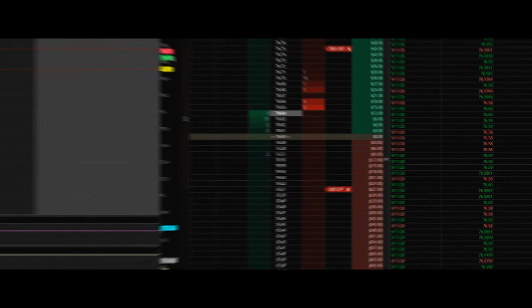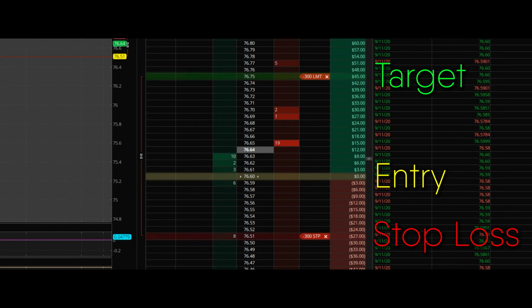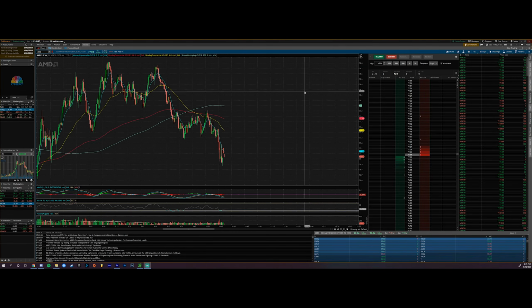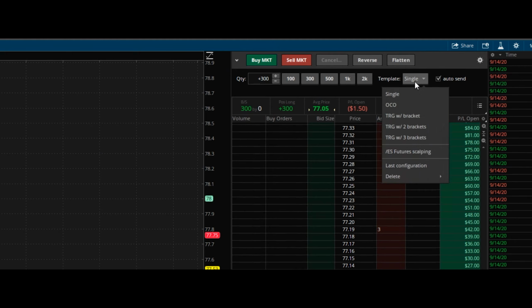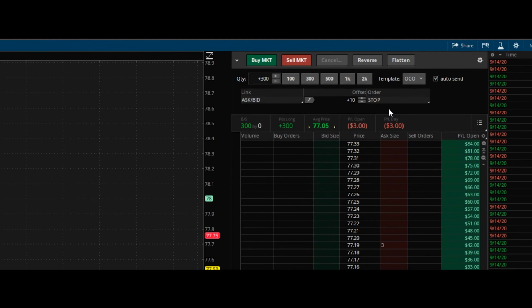This is great because we can create one order above our entry to where we're trying to take profits, and then we can create another order below our entry as a stop loss so we can manage our risk. So with the OCO order, we really only use that when we already have a position. So I'm going to start a position and then I'm going to go to OCO